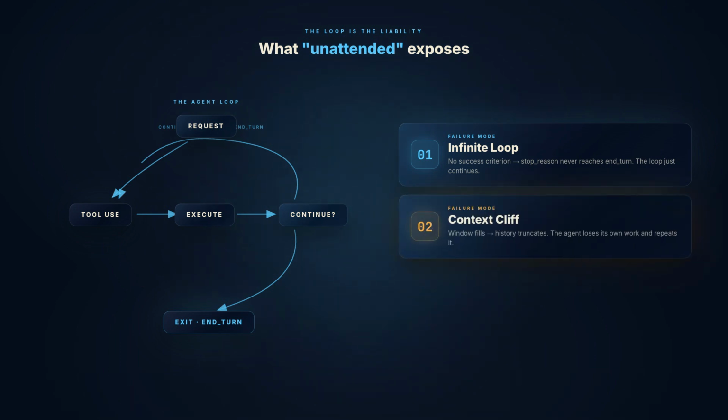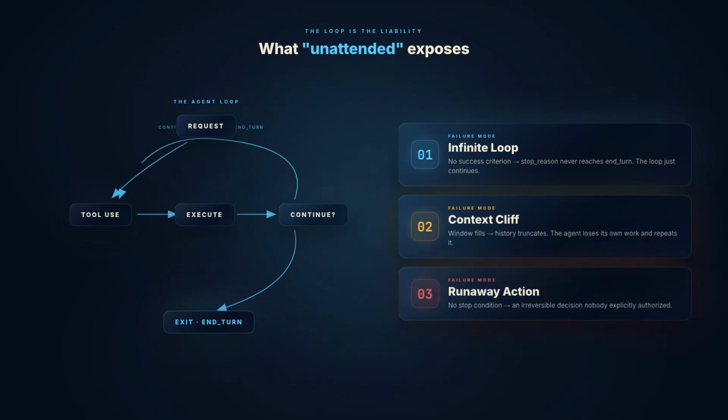The second is the context cliff. Every token the agent processes eats into its context window. When the window fills, the history is truncated. The agent loses track of its own work. It starts repeating subtasks it already completed because those subtasks are no longer in its view.